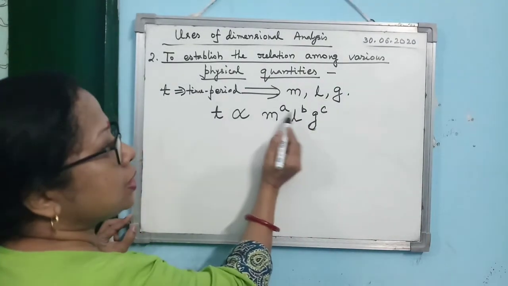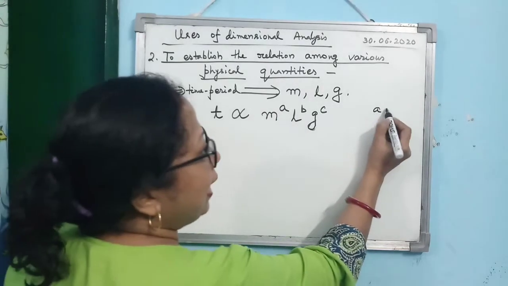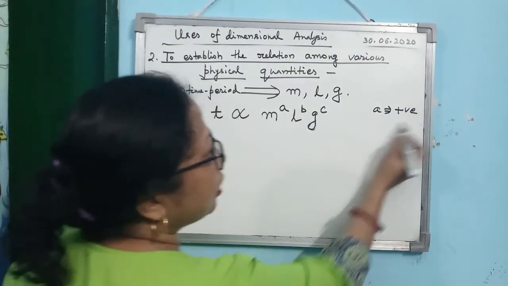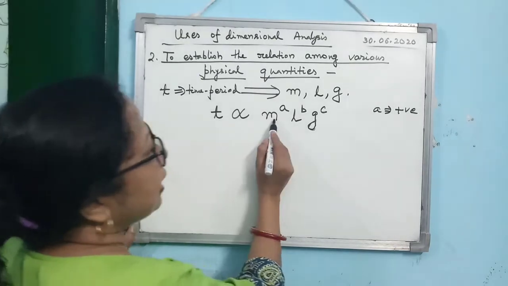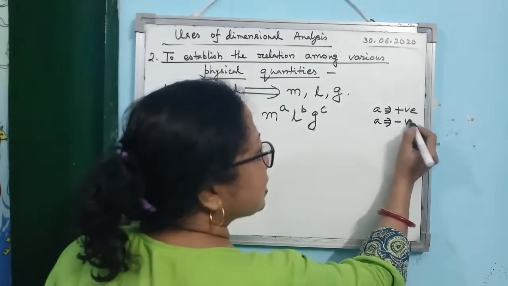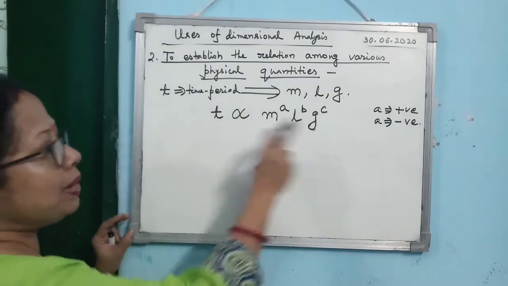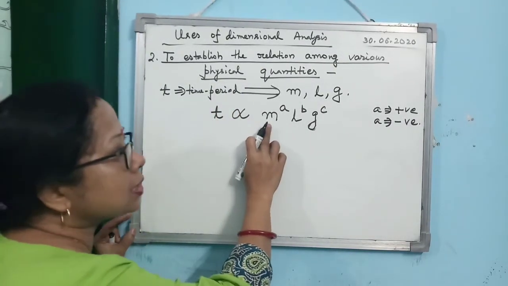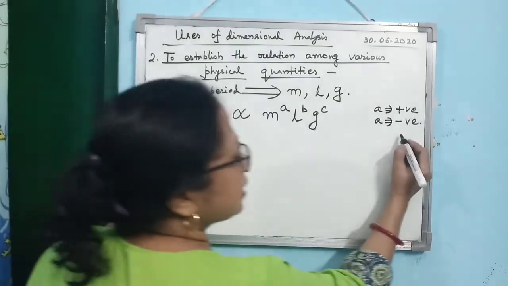Why? Because you see if the value of a is coming positive, what does it mean? T is directly proportional to M. If the value of a is coming negative, it means that T is inversely proportional to M. Just consider this example.